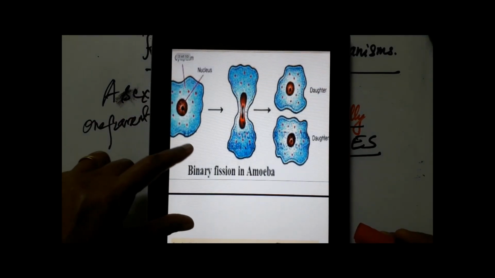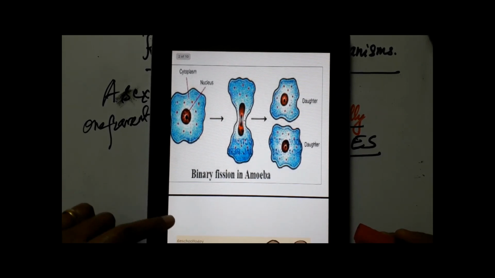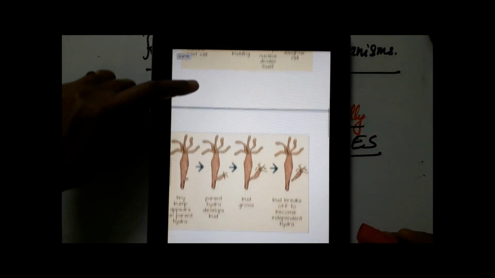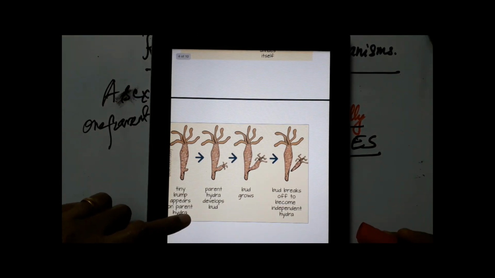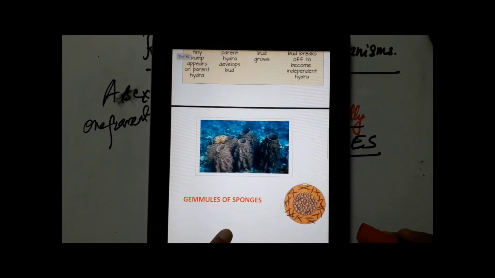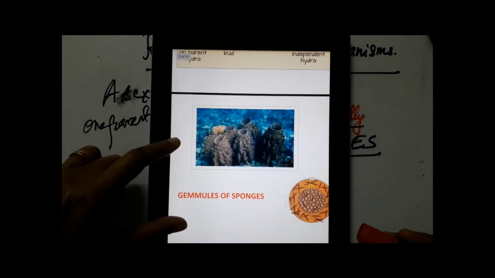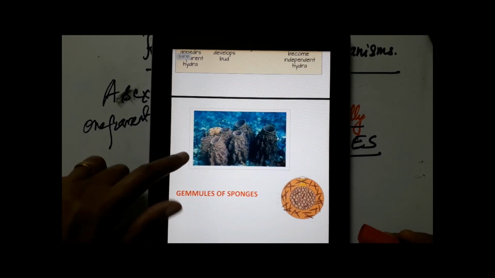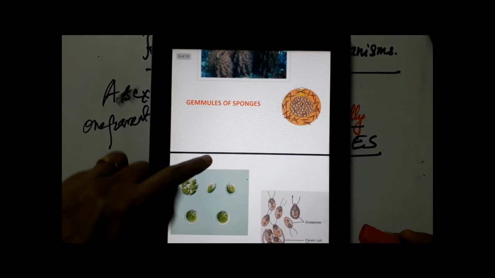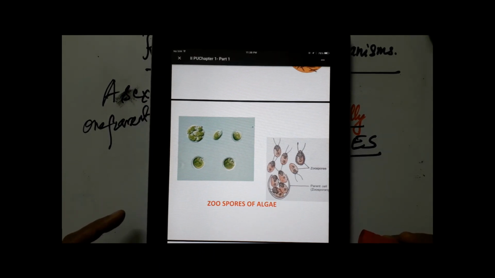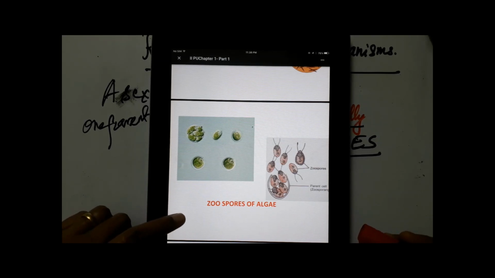So we have asexual reproduction in amoeba, what you call binary fission, budding in case of yeast, budding in case of coelenterates, Hydra, and then again budding in case of sponges, but these are special buds. They are internal buds. What are they called? Gemmules.